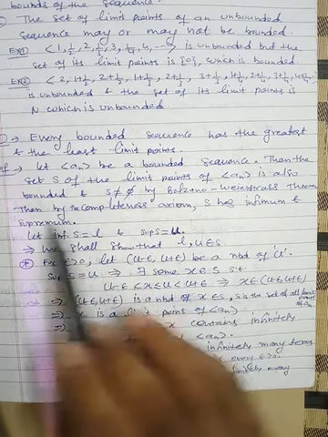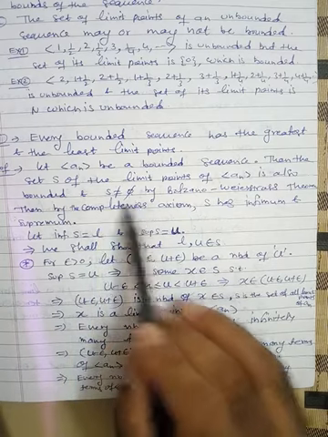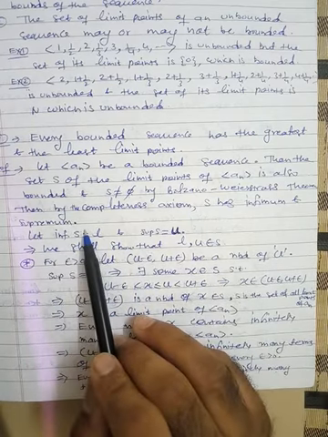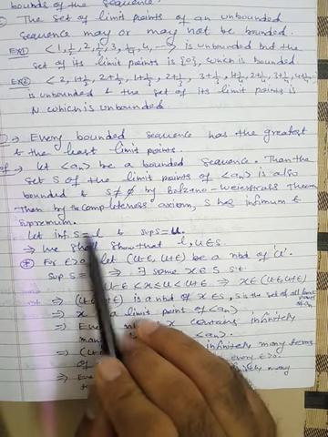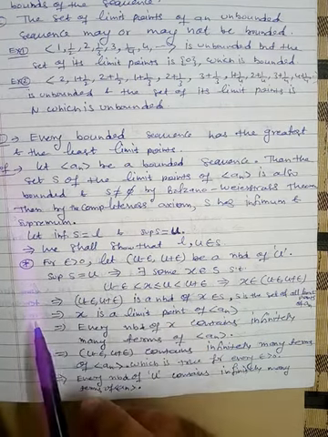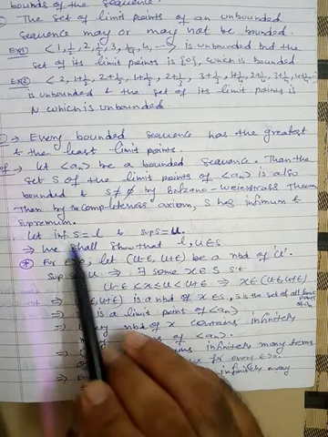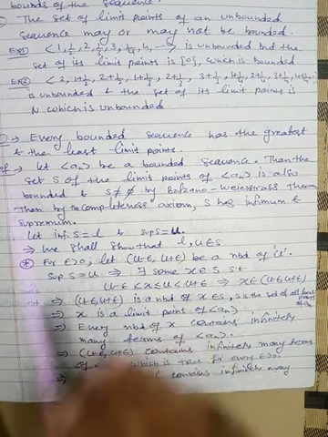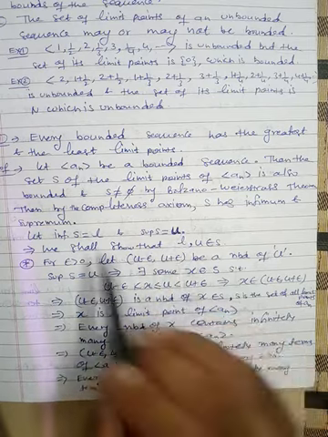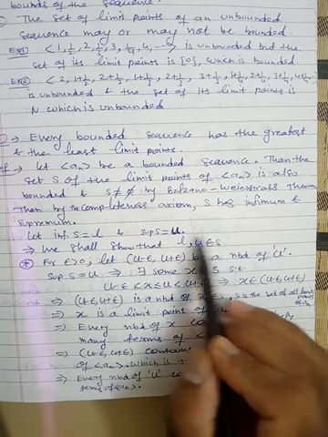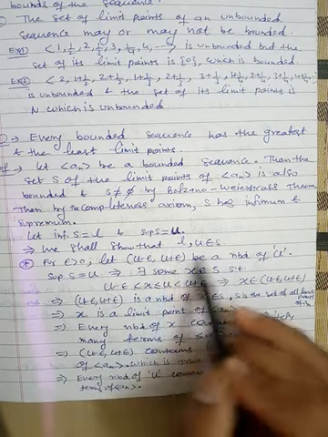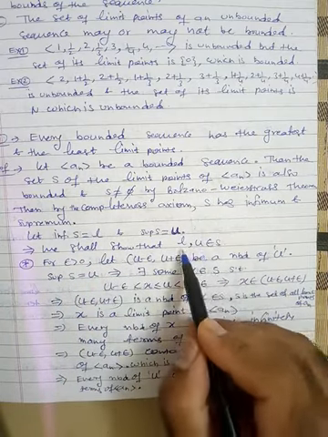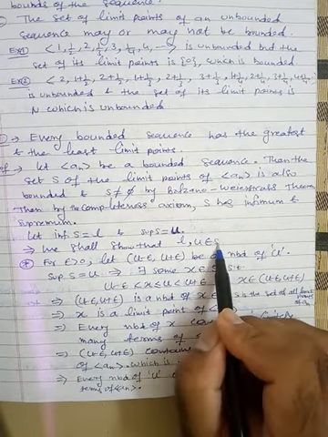Then by the completeness property, which says that S has an infimum and a supremum, तो उसका infimum और supremum होगा. Let us suppose that L is the infimum of S and U is the supremum. Now our target is to show that L and U both are in S. यही हमें prove करना है. That means we have to prove that L and U belong to S.